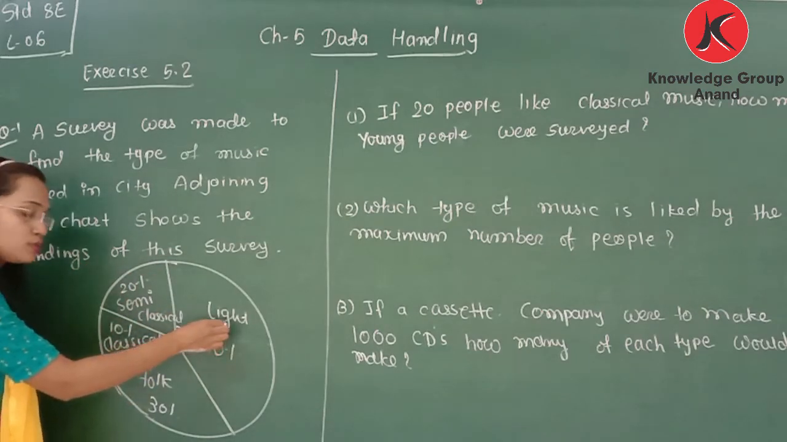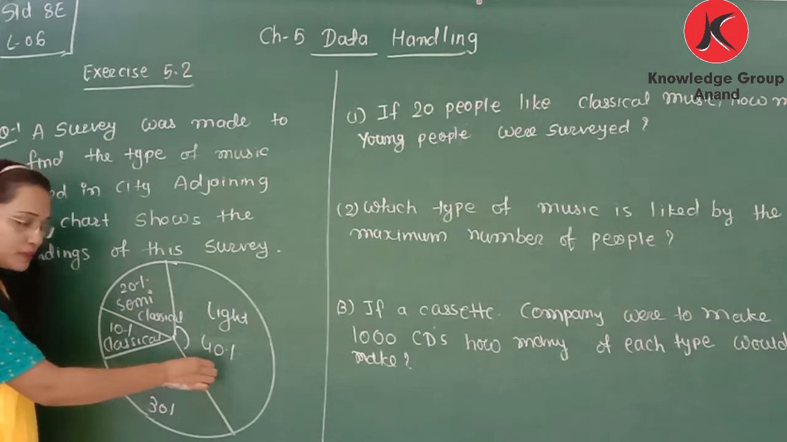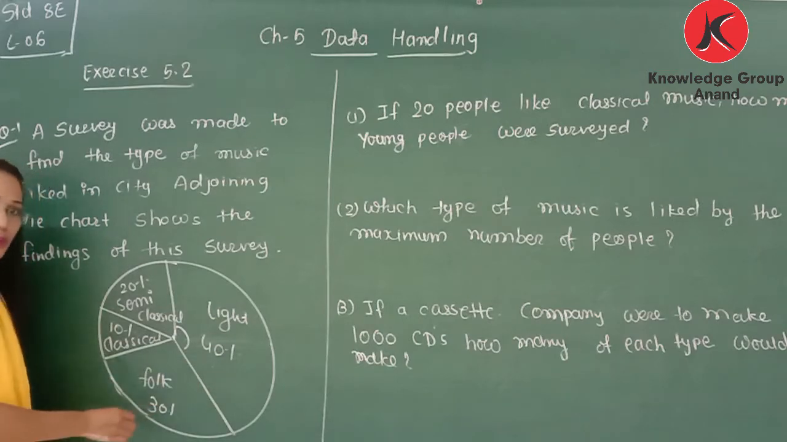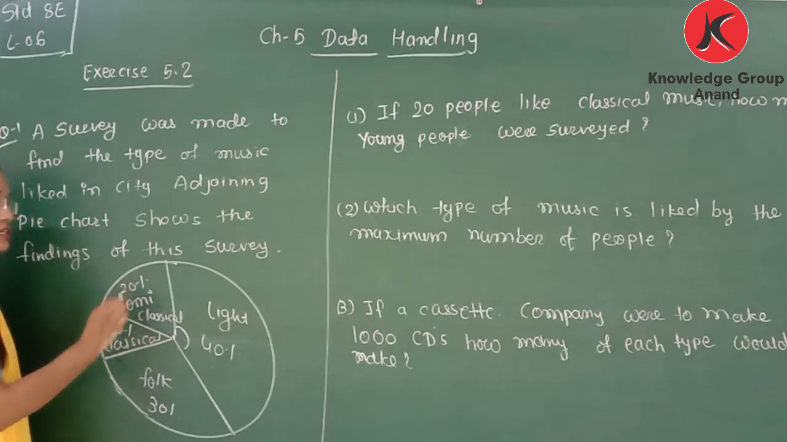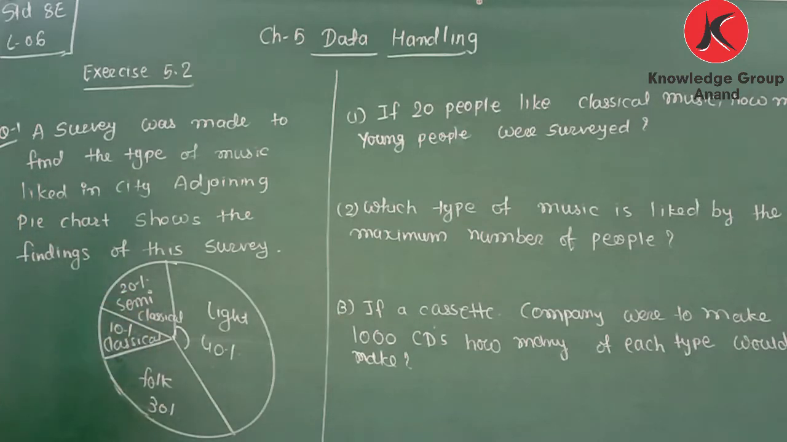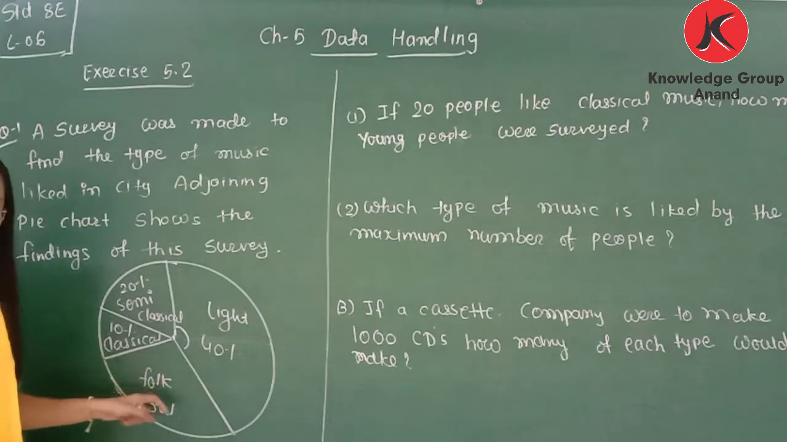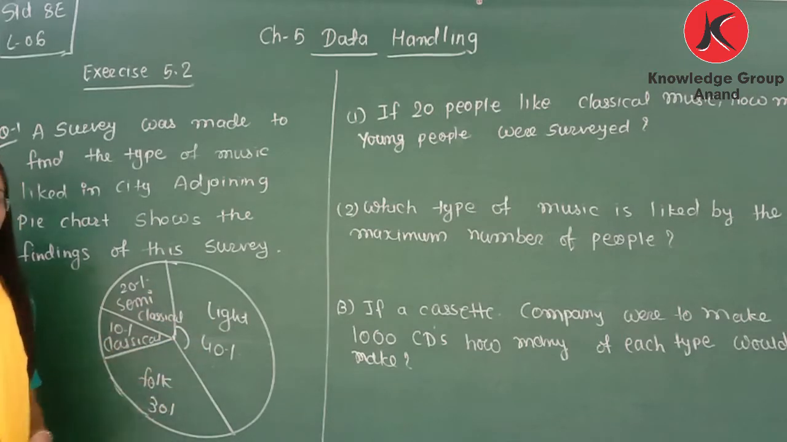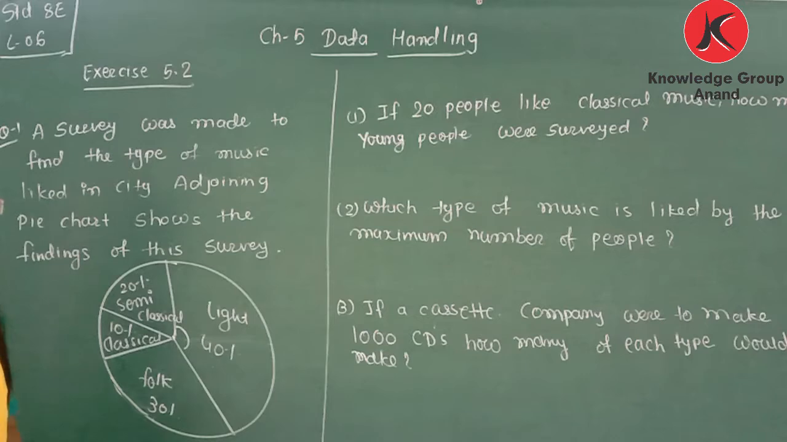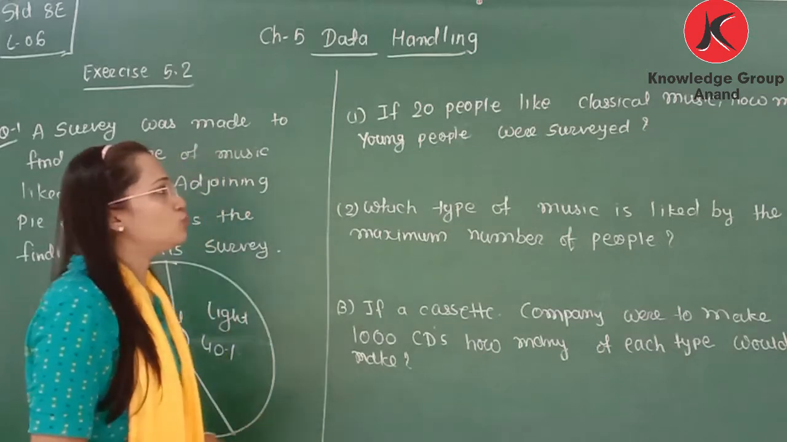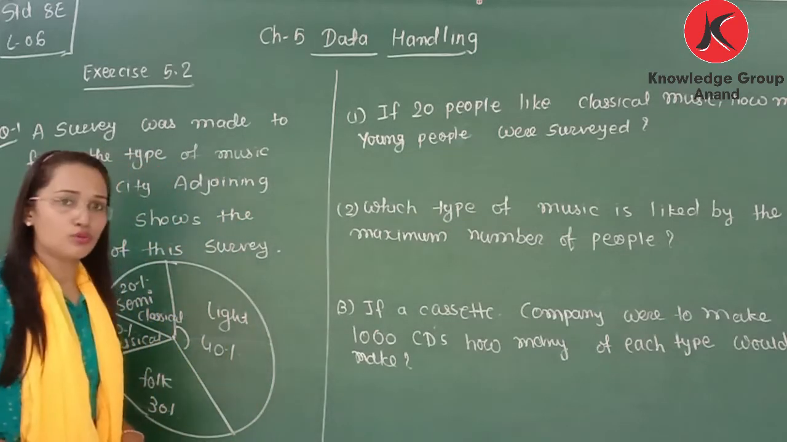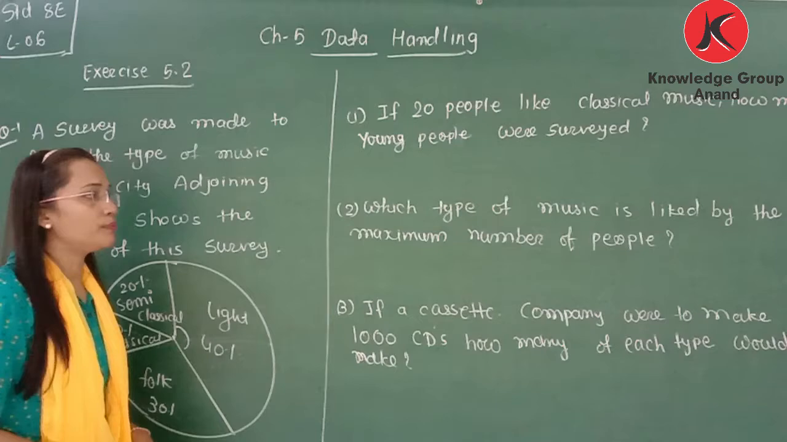So in that, light music is liked by 40% of people, 30% of people like folk music, 10% like classical, and semi-classical is liked by 20% of people. So whatever people are observed, from that they get this kind of percentage from the information. So from that you need to answer the question. So here the first question is, if 20 people like classical music, how many people were surveyed?